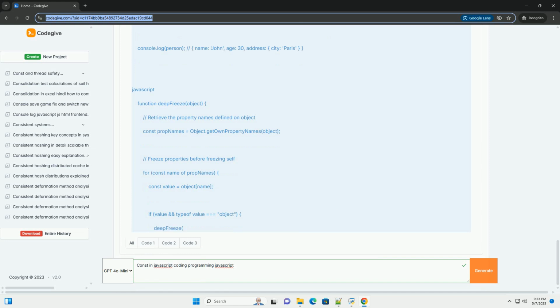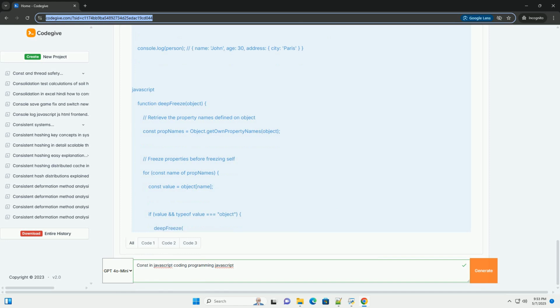Benefits of using const. Code readability. Const tells other developers, and your future self, that you don't intend for the variable to be reassigned. This makes the code easier to understand. Error prevention. The compiler will catch accidental reassignment errors, saving you time and effort in debugging.